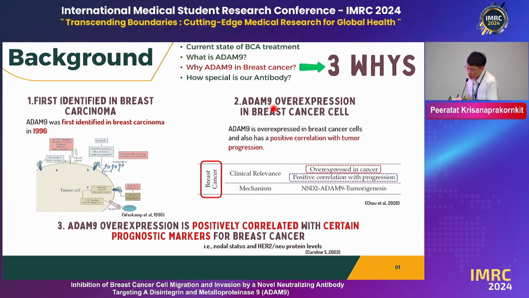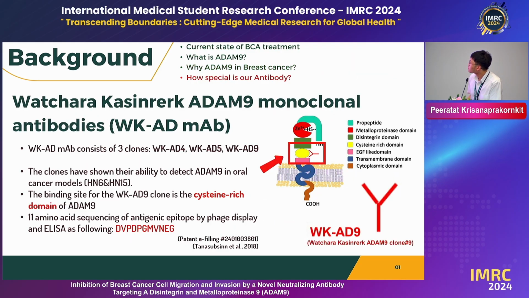So why study ADAM9 in breast cancer? Because it was first identified in breast cancer, and its overexpression is positively correlated with tumor progression and poorer prognosis for breast cancer patients. A set of newly developed monoclonal antibodies, the WKD clones, have shown their ability to detect ADAM9 in oral cancer models at the cysteine-rich domain, consisting of 11 amino acids, as determined through an approach of phage display and ELISA of overlapping peptides.